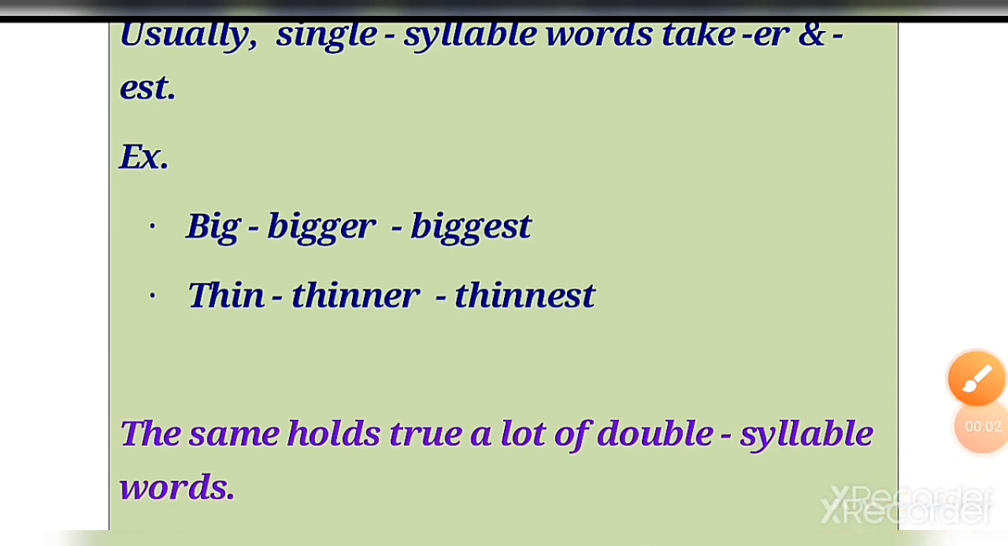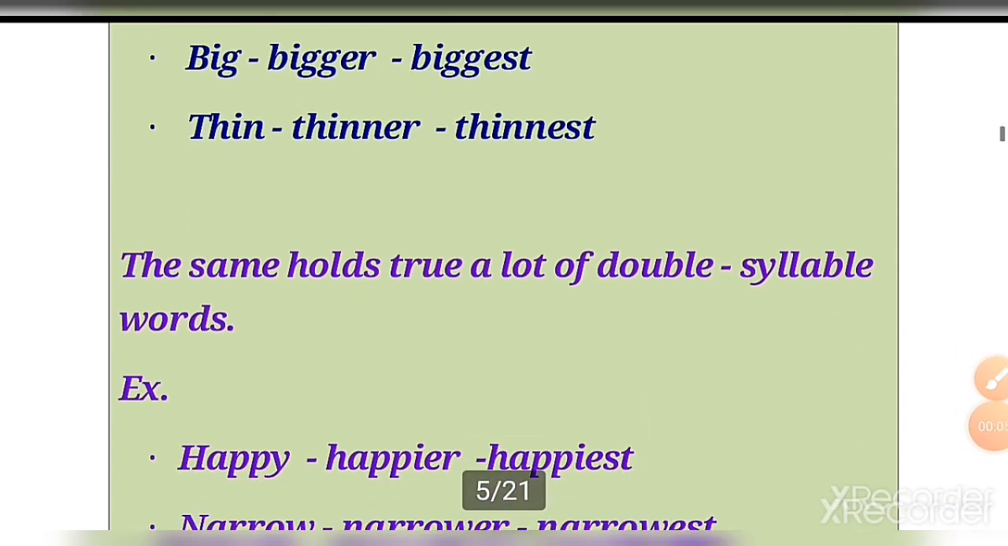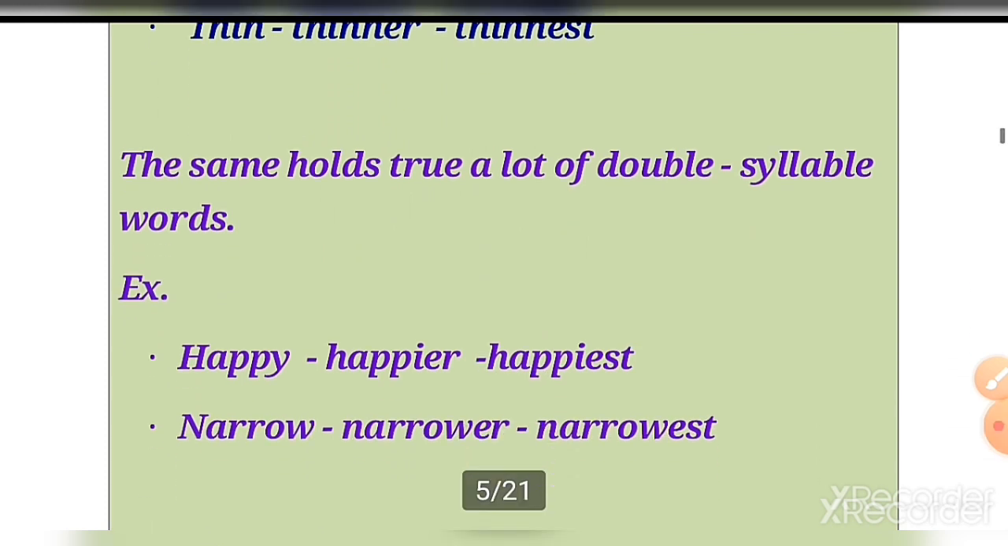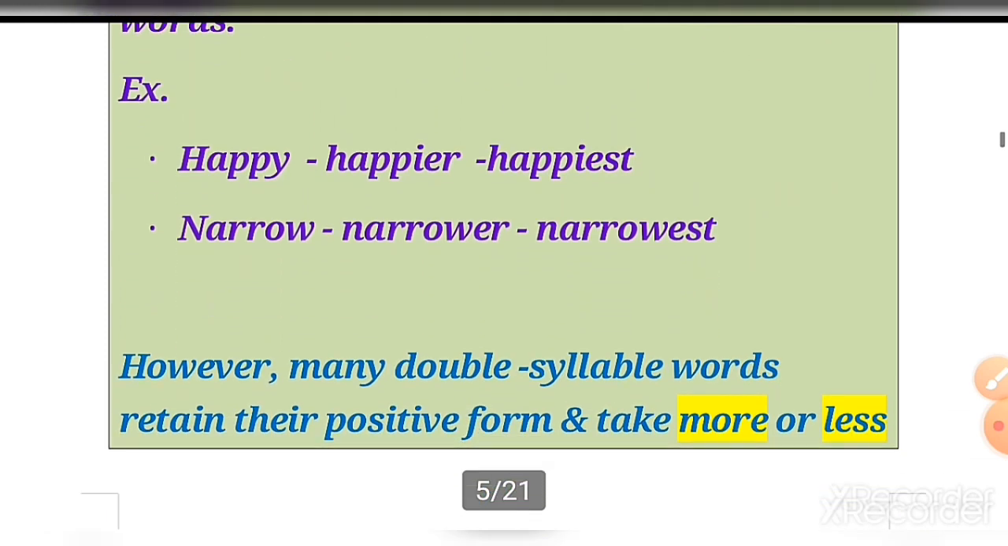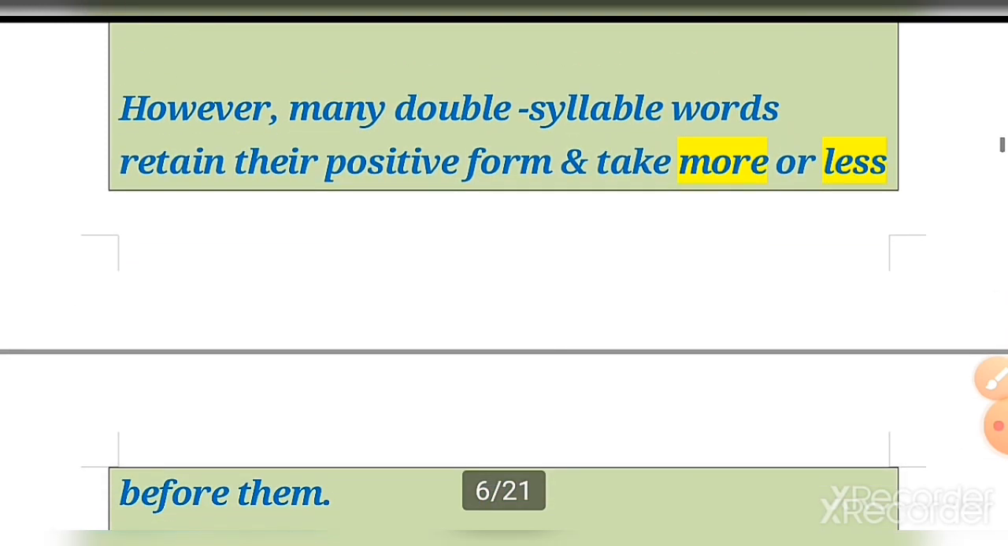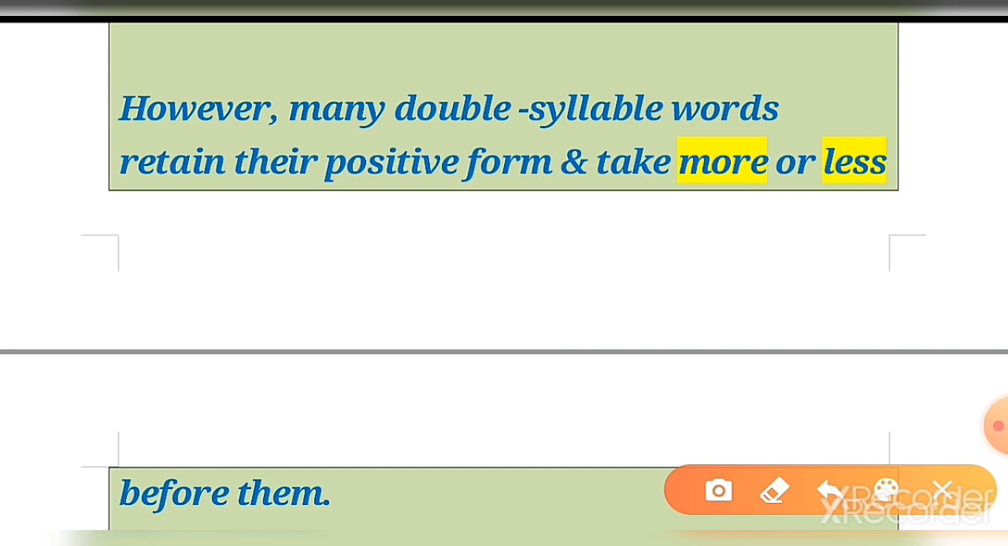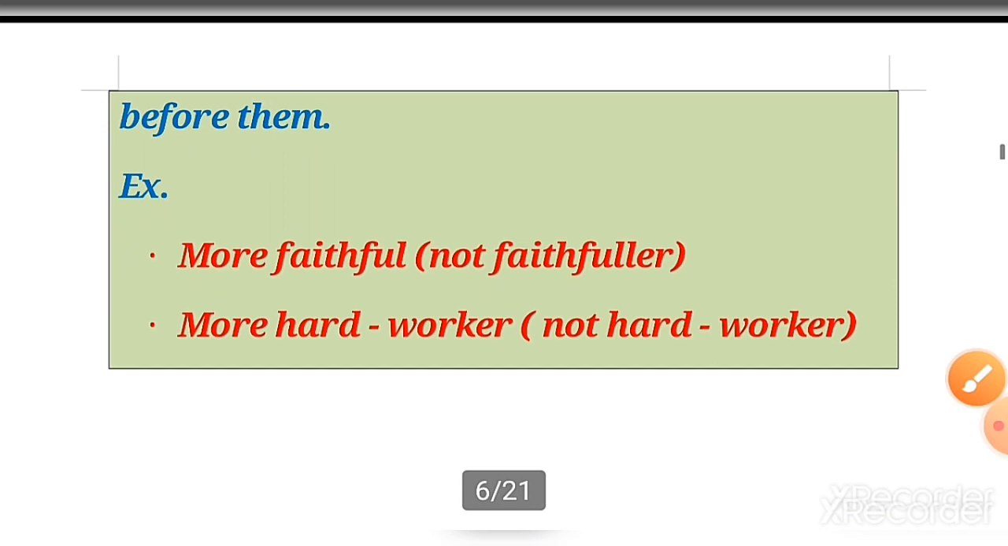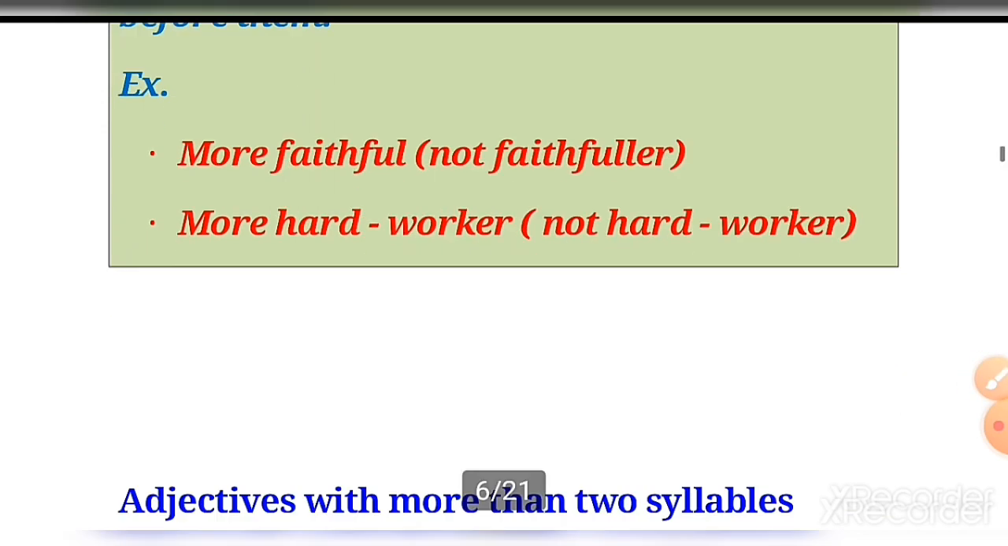Okay, so then the second says the same holds for a lot of double syllable words, like happy becomes happier and happiest, narrow becomes narrower and narrowest. However, many double syllable words retain their positive form and take more or less. Okay, so those types of words always take more or less with them. Example: more faithful and more hard worker, less faithful and less hard worker.